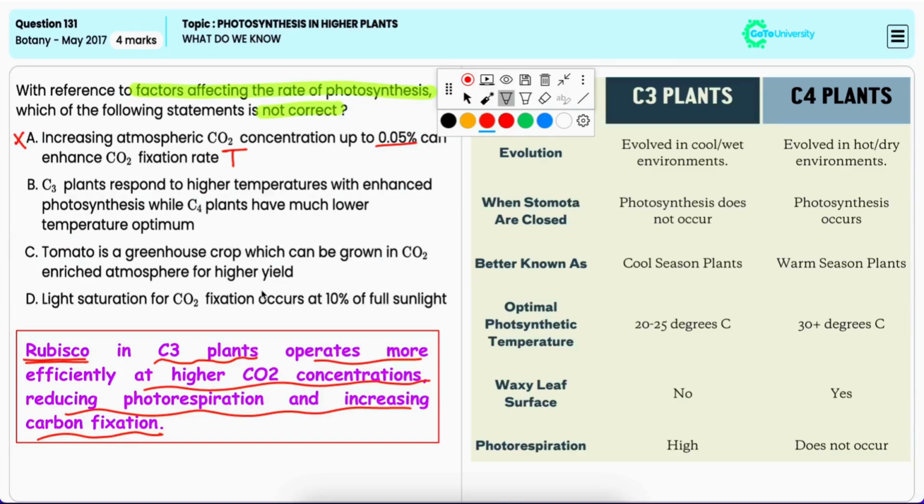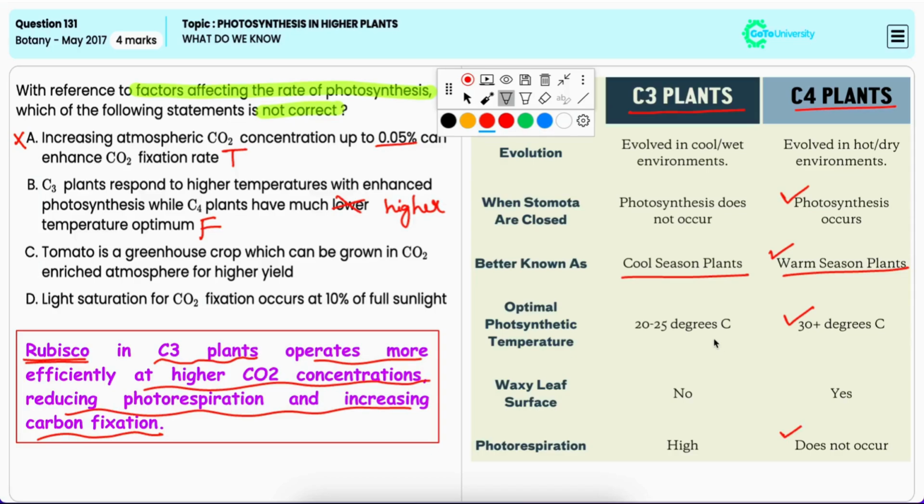Option B, C3 plants respond to higher temperatures with enhanced photosynthesis, while C4 plants have much lower temperature optimum. Now, this is not correct. C3 plants have a lower temperature optimum compared to C4 plants because C4 plants are more adapted to higher temperatures, and they show enhanced photosynthesis under such conditions due to their specialized carbon fixation pathway, which minimizes photorespiration.